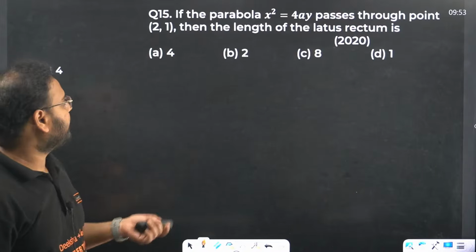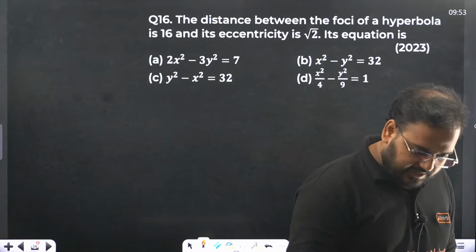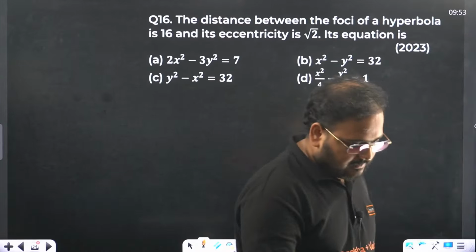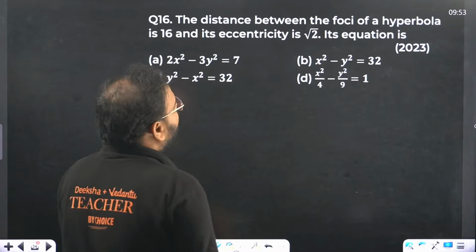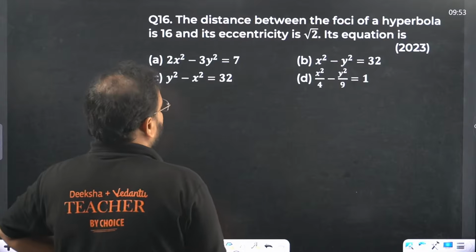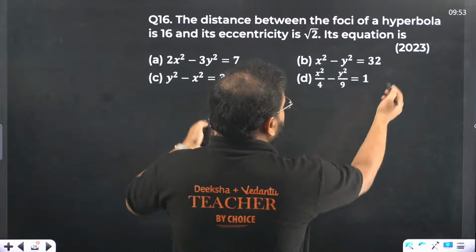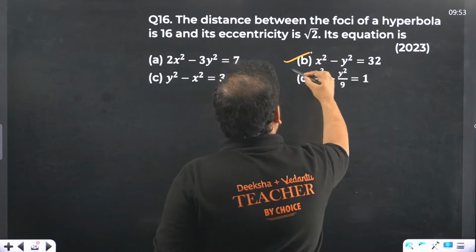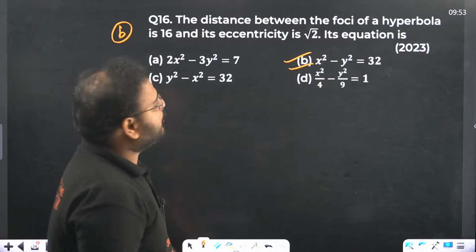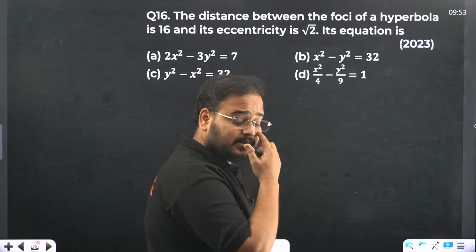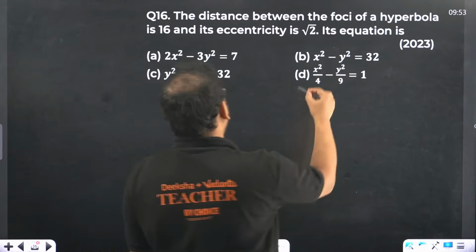Option A. Question number 16 now. 85%. That's right. Yeah, now you can see things are getting better. Good. The distance between the foci of hyperbola is 16. Alright, same thing. We did this question right now. See, this question was asked over here and previously also. Answer is B. We did this question because it is repeated. I wanted to show you the pattern repeats. Sometimes the question also repeats, but the pattern also repeats. So 16th answer is also this one only.